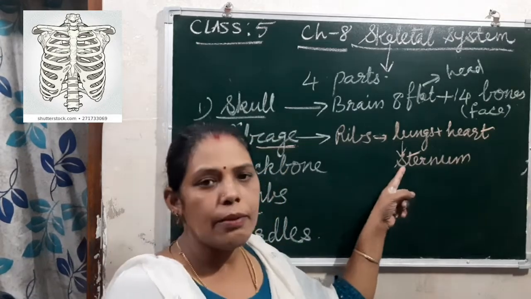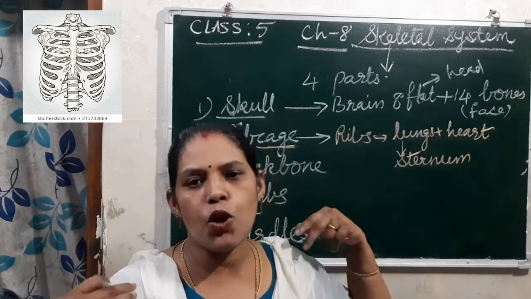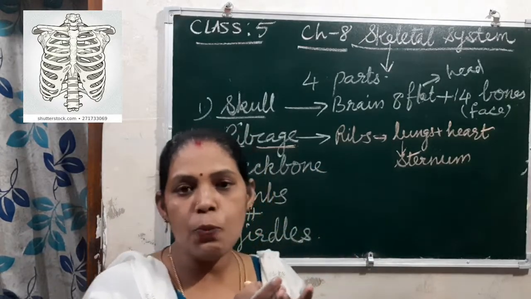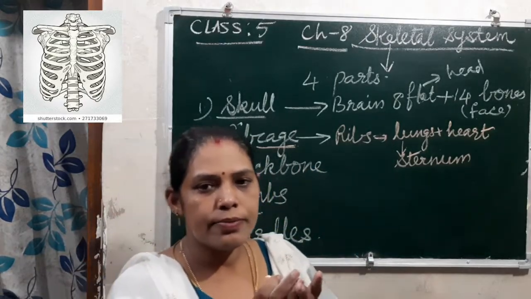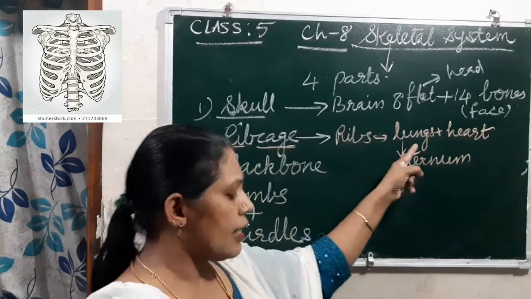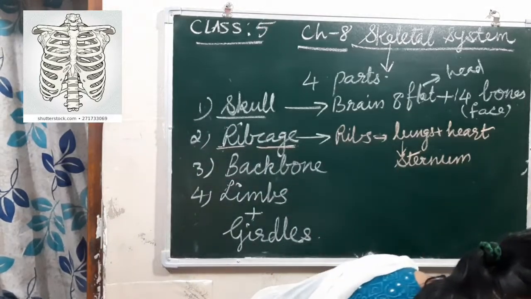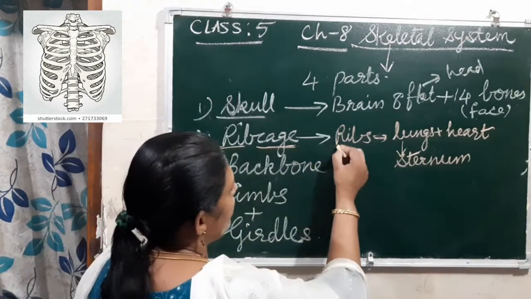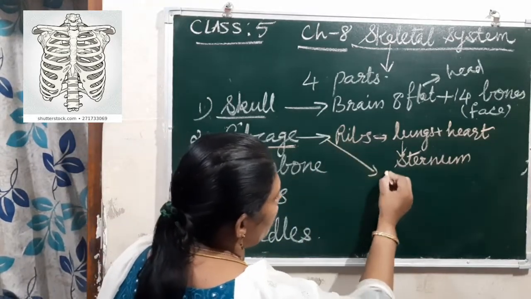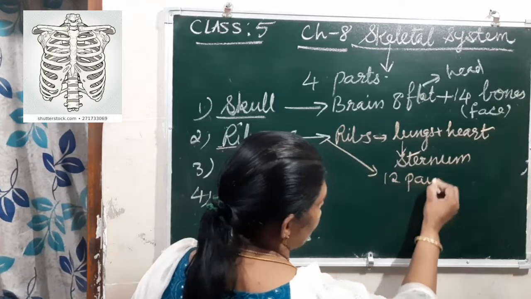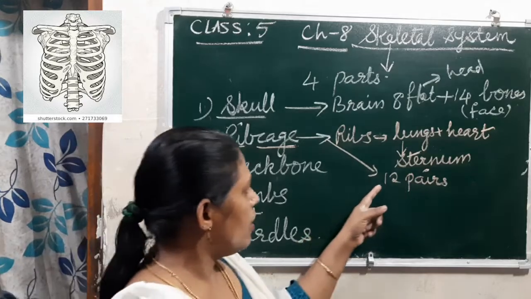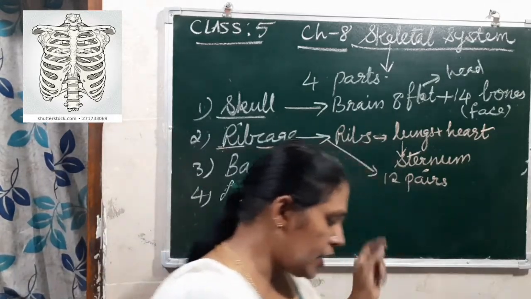Clear? Sternum in front and in the back side, it is joined with the backbone. So it is in the form of a cage, and which protects what? Our lungs and heart. And it is actually made up of 12 pairs of bones. Clear? It is 12 pairs only.